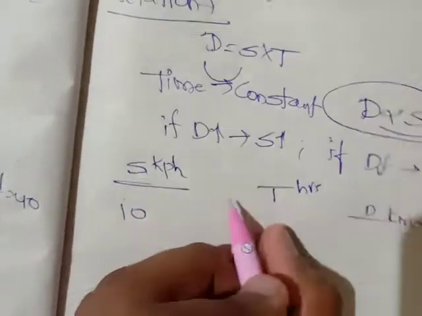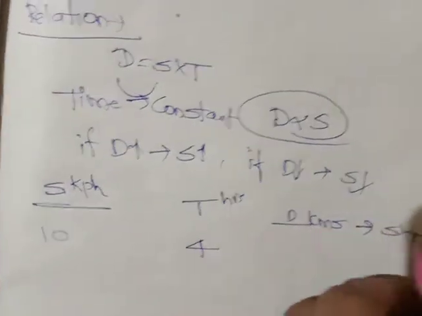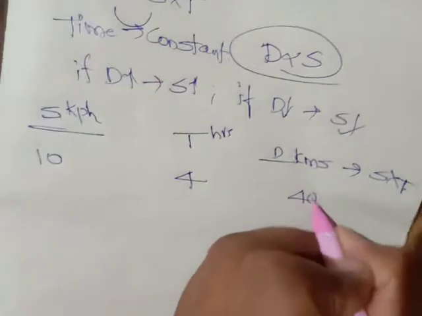Let me assume that I'm going 10 kilometers per hour. Time is constant, 4 hours. What is distance? Speed into time. So 10 into 4, 40 kilometers.